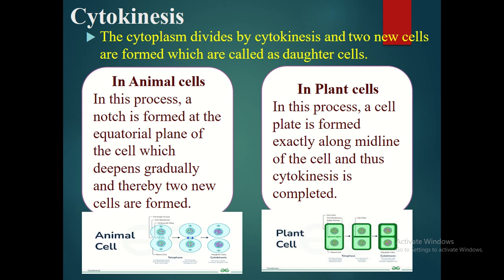Whereas in plant cell, which consists of cell wall, during cytokinesis यहाँ पे center में cell plate form होता है first, which goes horizontally and fuses with the lateral walls. Side wall से fuse होता है and it produces two different cells. You can also see in the diagram.